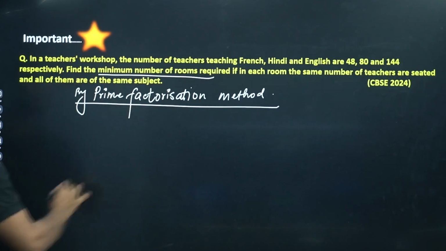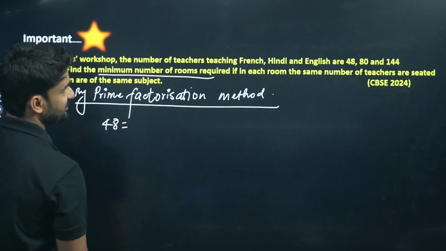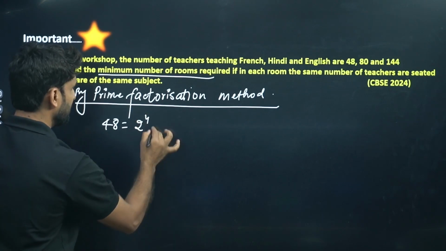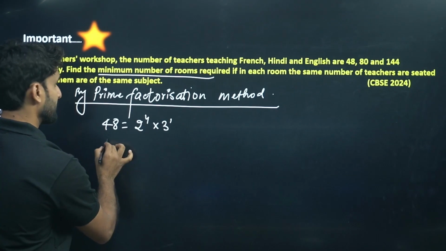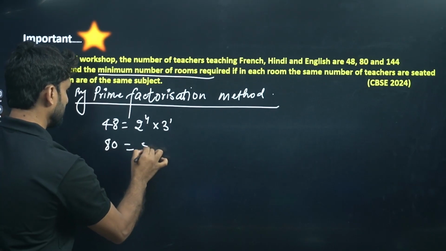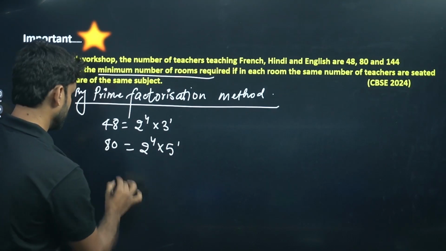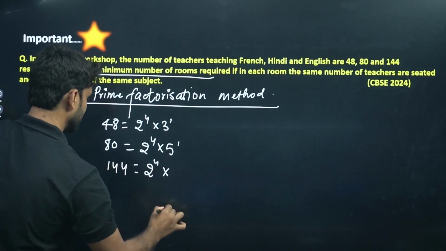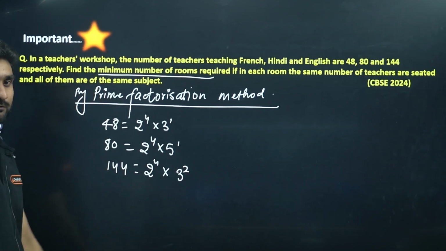So by the prime factorization method, kindly write down the prime factorization of 48. What will be the factorization? 2 to power 4, that is 16, and 3 to power 1. Then 80 is 2 to power 4, 16, and 5 to power 1. Then 144 will be 2 to power 4, 16, and 3 to power 2, 9, that will be 144.